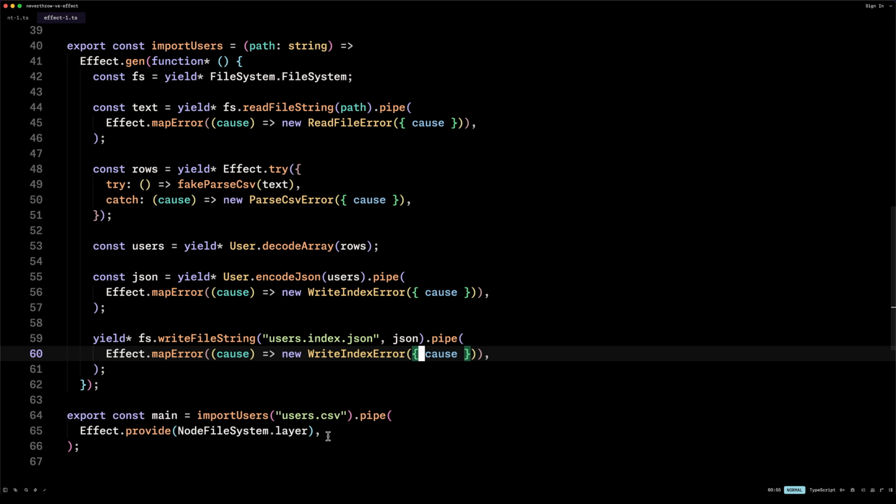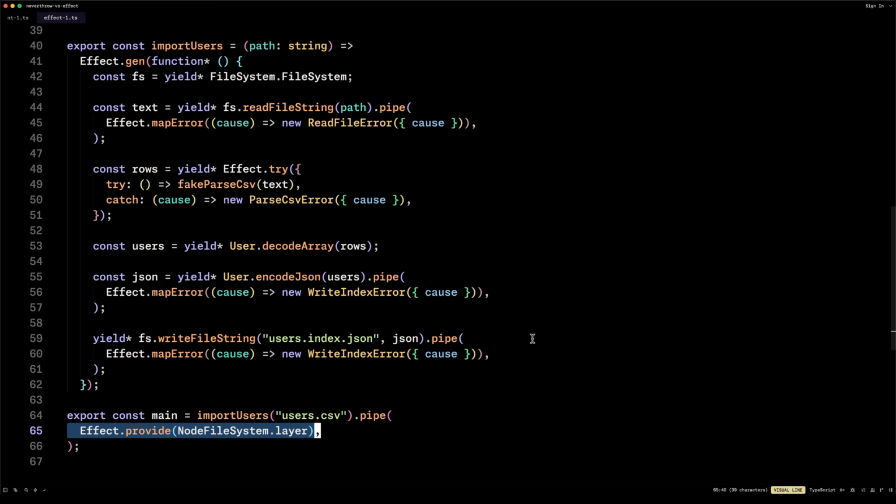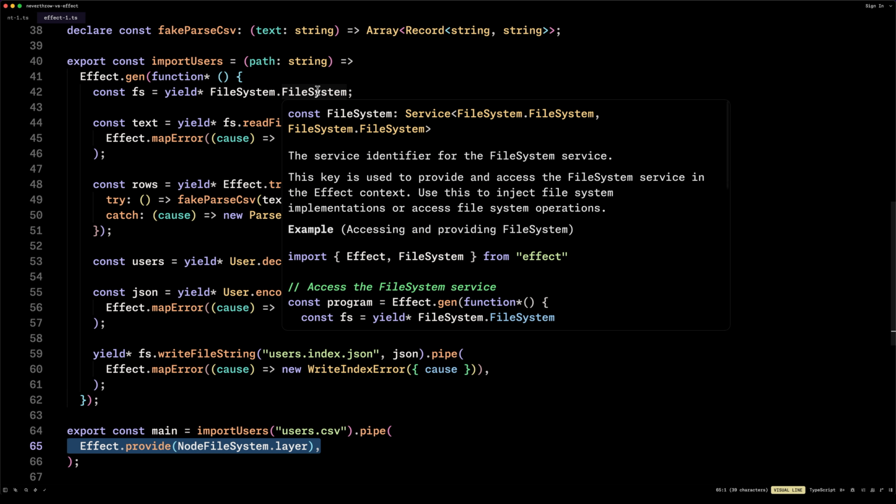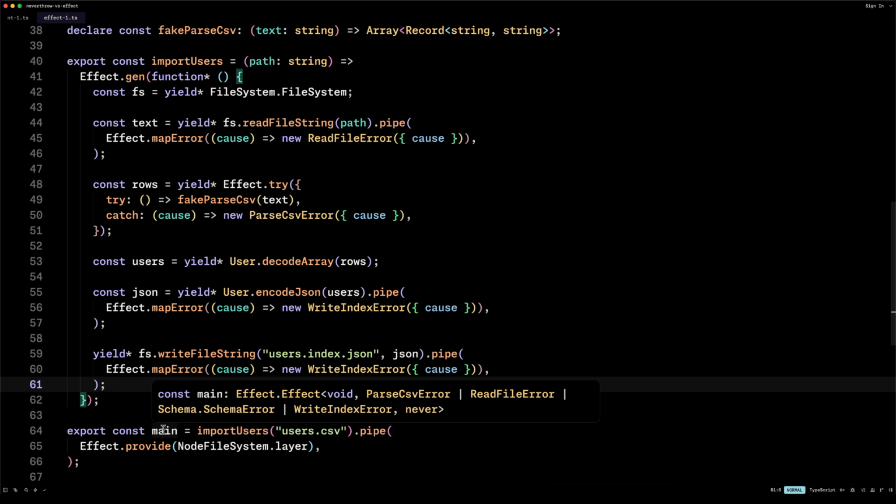And now here, notice how we say Effect.provide NodeFileSystem.layer. So this right here, as the name suggests, provides the live implementation if you're running it with the Node runtime, but it could be the Bun runtime, or you could even provide a test implementation, whatever you want, as long as it satisfies the shape of this file system service. And as we can see, main will not require anything.